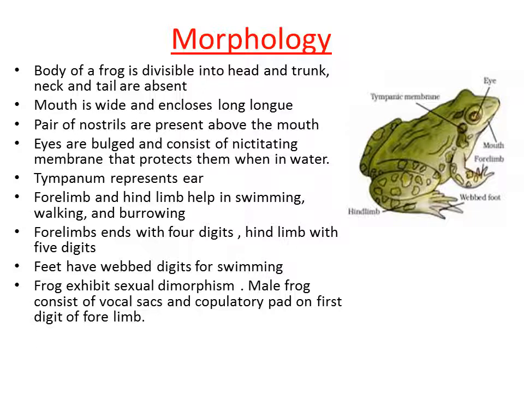So this copulatory pad helps the organism during the time of copulation. That means when it mates with the female animal, it uses its copulatory pad, right? So these characters are unique to the male frog, and these characters are not present in the female frog, right? That is why it is called sexual dimorphism. So the male frog can be easily distinguished because of the presence of the vocal sac and copulatory pad on the first digit of the forelimb.